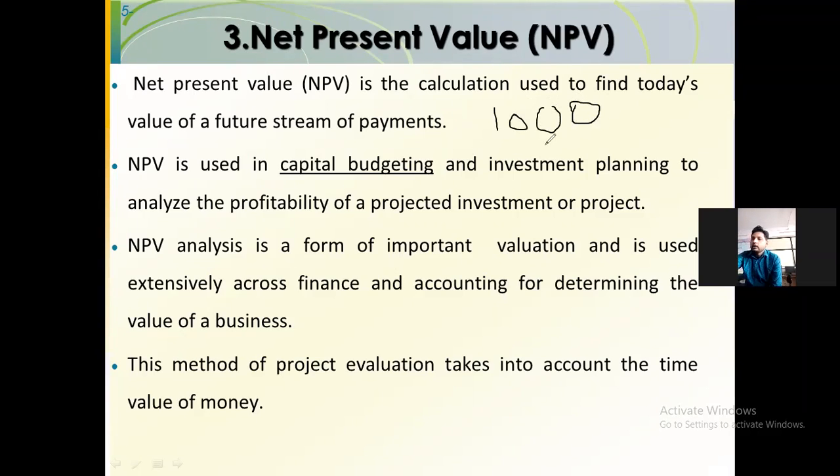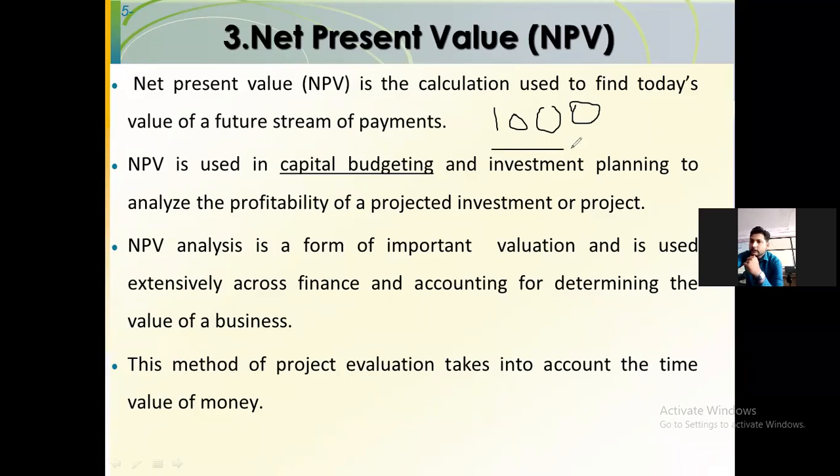In the previous points, the payback period and the return on investment, we have not considered the time value of money. But in net present value, we are going to consider the time value of money.